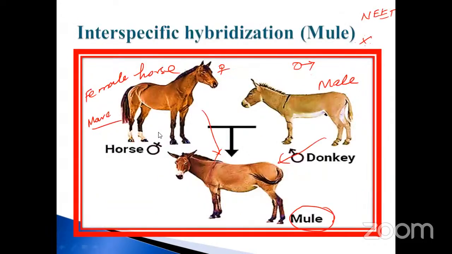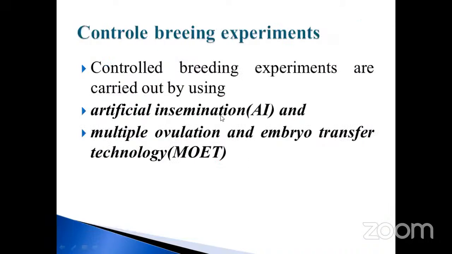Interspecific hybridization: the mule is an example of which one, you know? Interspecific hybridization. Don't forget, my dear students, this is very, very important. And one more thing that we will see.